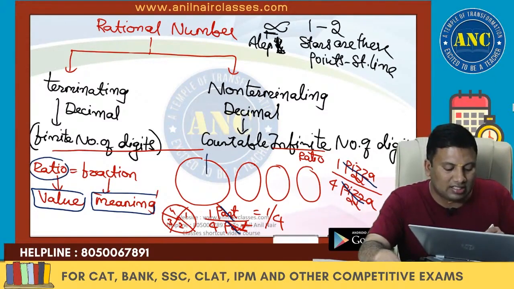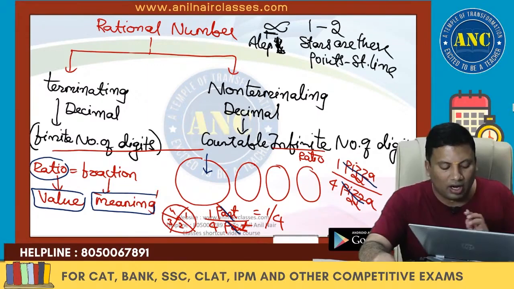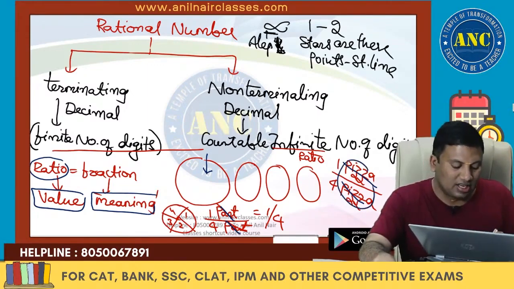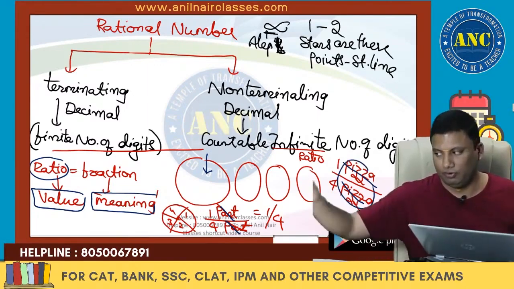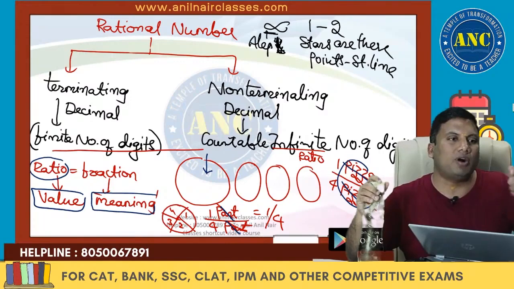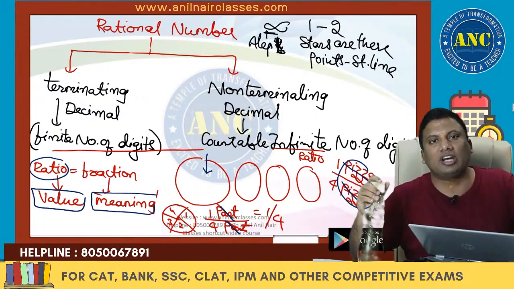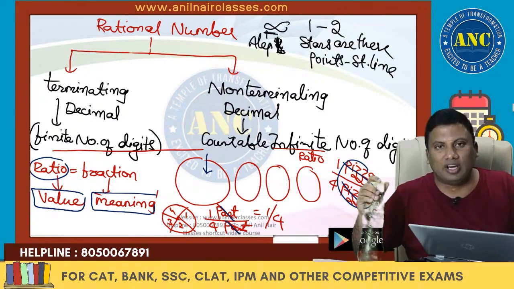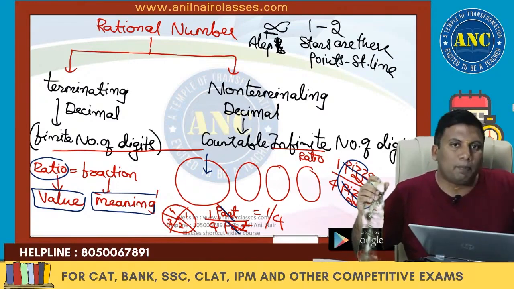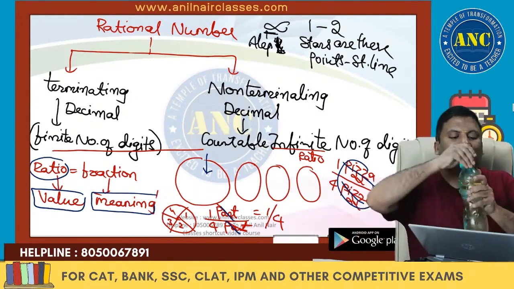Ratio is, I selected 1 pizza out of 4 pizzas. 1 part out of 4 parts. What is a fraction? Fraction is out of 1 quantity you are taking a piece. If you take a piece out of the total quantity, then you call it a fractional value. 2 by 3: out of 3 parts in a pizza, you are taking 2 parts. So semantically that is the meaning.